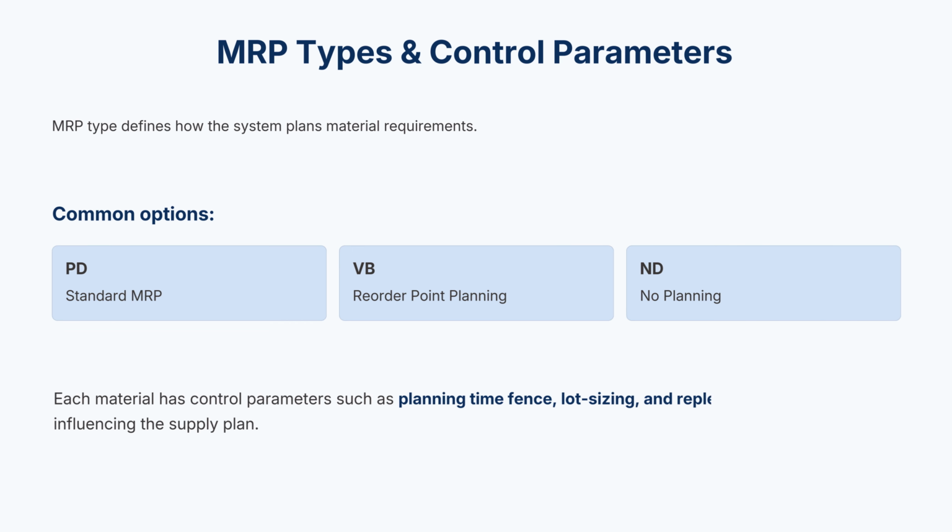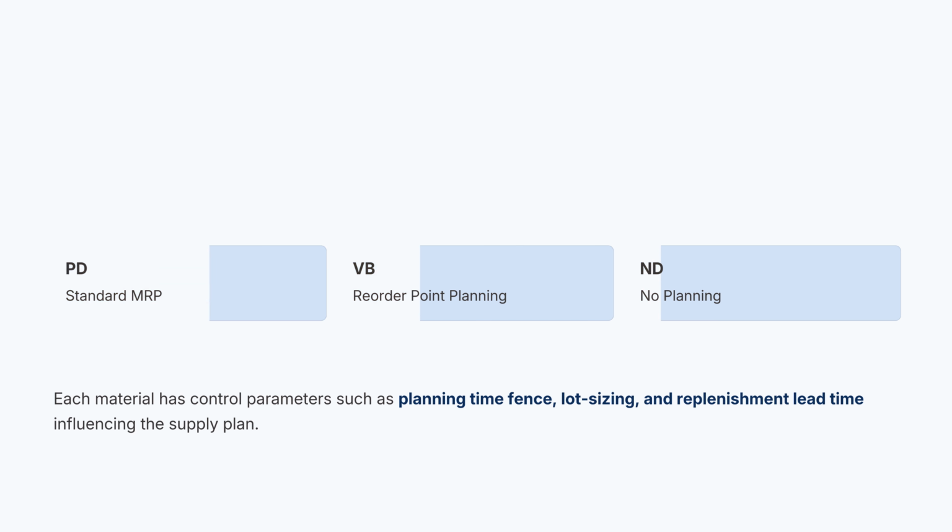MRP types and control parameters. Each material is also controlled by an MRP type, defining how it's planned. PD triggers standard MRP, VB is for reorder point logic, and ND indicates no planning. Planners also maintain parameters like lot size, planning time fence, and procurement type. Together, these define the material's behavior during MRP runs.